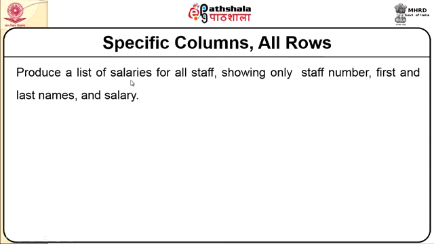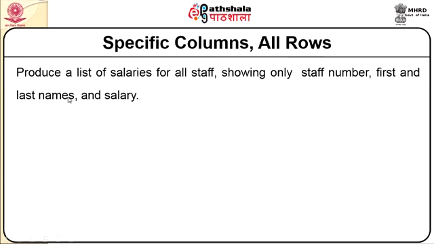So: produce a list of salaries for all staff showing only staff number, first name, last name and salary. Although all staff has been projected here, I want a list of salaries, but for all staff it should be listed, and the ultimate result is to project only staff number, first name and last name.